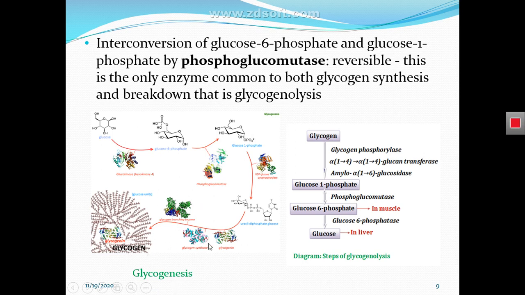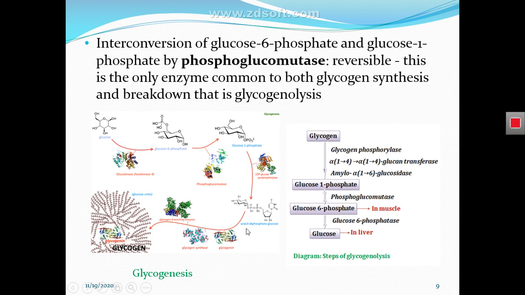This is the same enzyme that we find in glycogenolysis. It is involved in the conversion of glucose 1 phosphate into glucose 6 phosphate in glycogenolysis, the breakdown of glycogen. And in glycogen synthesis, this enzyme interconverts glucose 6 phosphate to glucose 1 phosphate.